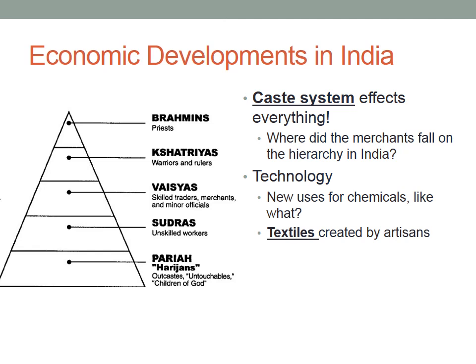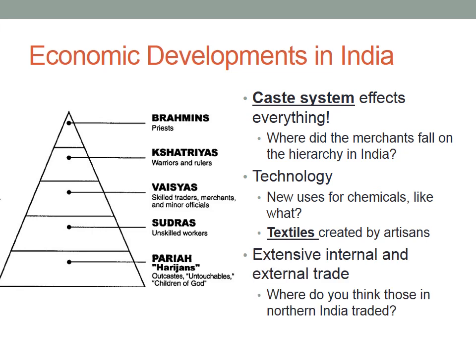Technology is important in economics, and when we talk about new technologies or advancements, it's important to keep in mind that that's how that civilization is making money. That's the goods they have to trade. So India came up with new uses for chemicals, since their key good was textiles created by artisans. Textiles are cloths. Their most well-known textile is cotton, and so those chemicals were used as dyes to dye the cottons really bright colors. Hopefully you've seen some Indian images, maybe Slumdog Millionaire, but really bright clothing is very common.